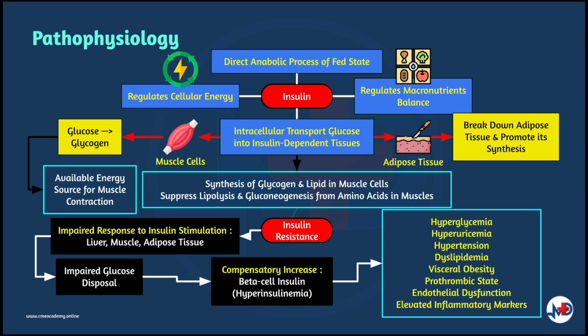Insulin resistance, on the other hand, is when there is impaired biological response to insulin stimulation to the target tissues, primarily the liver, muscle, and adipose tissue. As a result, glucose disposal is impaired, leading to a compensatory increase in beta cell insulin production and hyperinsulinemia. This may also result in hyperglycemia, hyperuricemia, hypertension, dyslipidemia, visceral adiposity, a prothrombotic state, endothelial dysfunction, and elevated inflammatory markers.